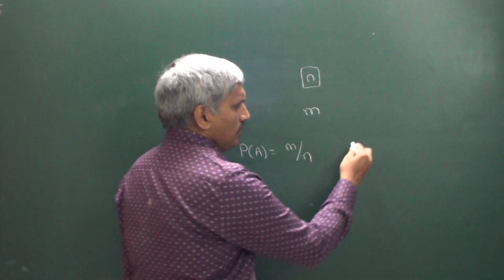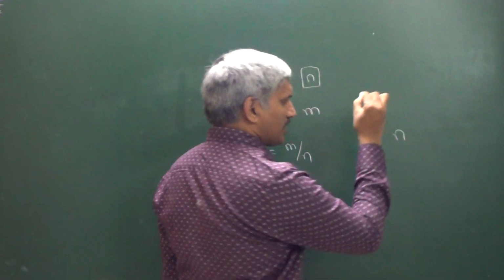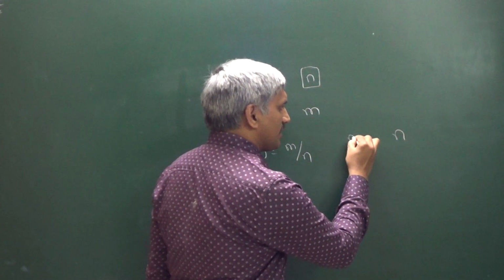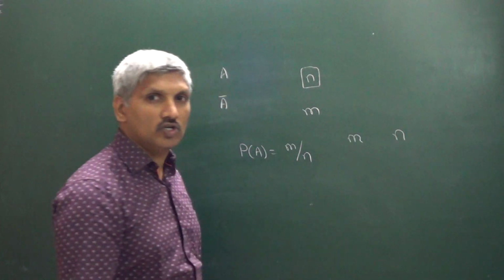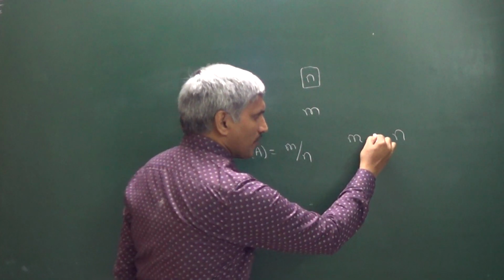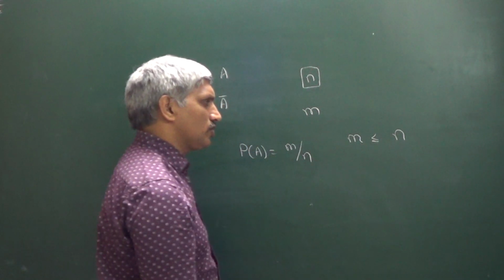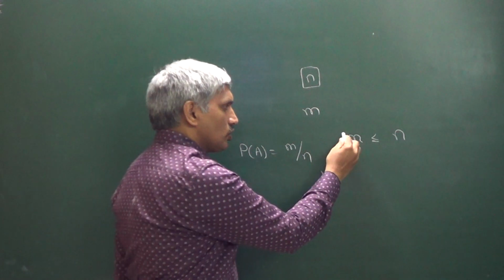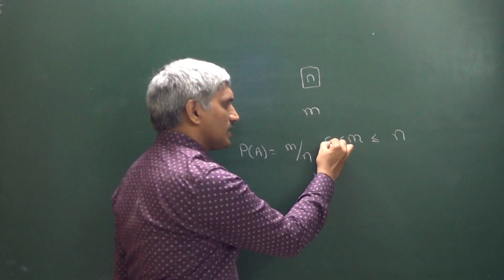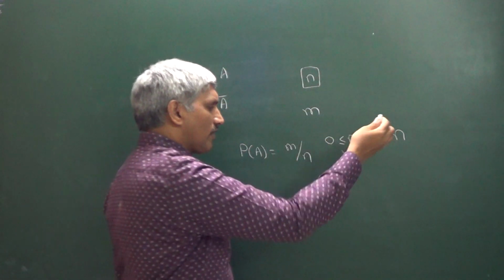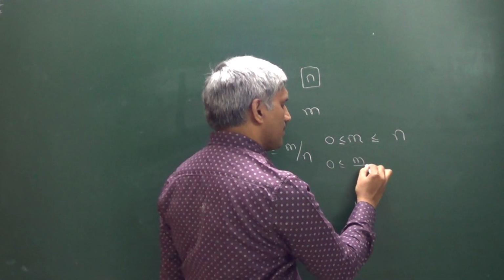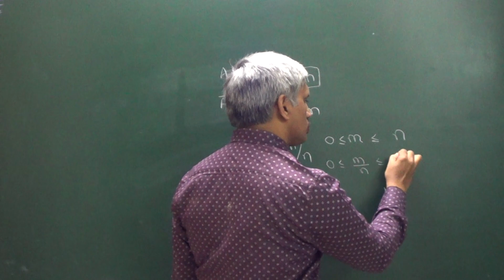As you know, the total number of elementary events is n. The number of elementary events favorable to A is equal to m. No doubt m is always less than or equal to n, and m is always greater than or equal to 0. Now divide by n, you will get 0 less than or equal to m by n less than or equal to 1.